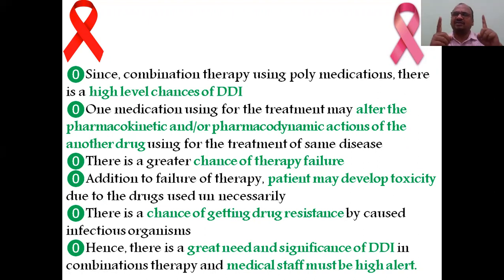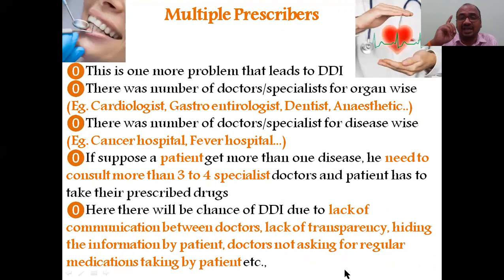See, if one drug is an antagonist of the other and you have given both, both are wasted. The patient is unnecessarily exposed to the medication, but it is giving a waste. Therapy failure, like that. Number of problems are there. The patient may develop toxicity because you are unnecessarily exposing the patient. Both being antagonists, 1 + 1 is equal to 0 here. So there is great need and great significance of DDI. Medical staff must be on high alert.